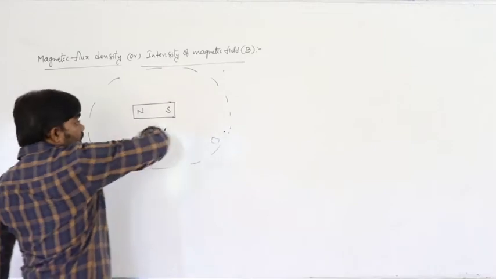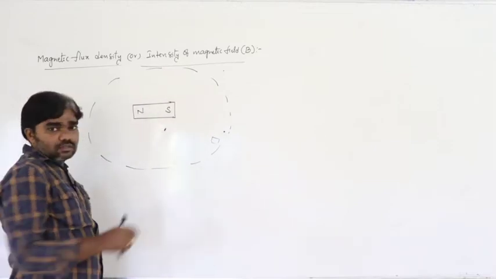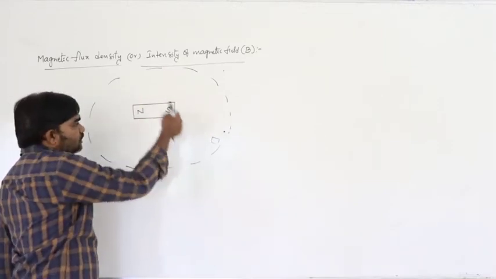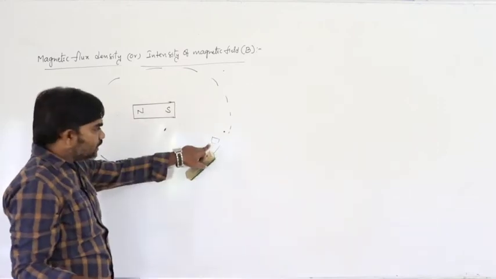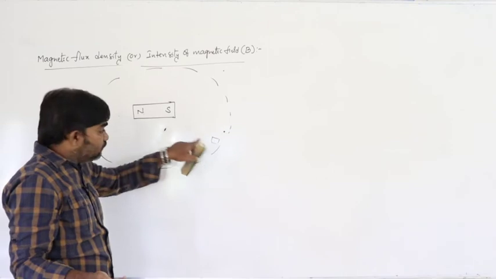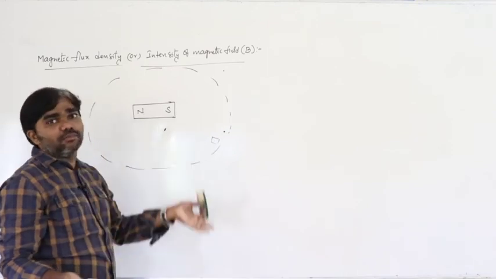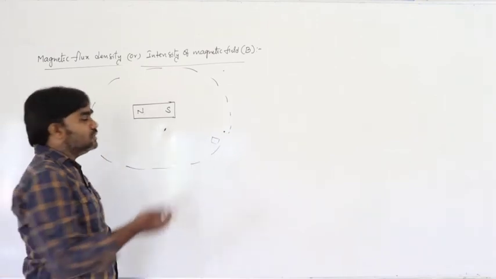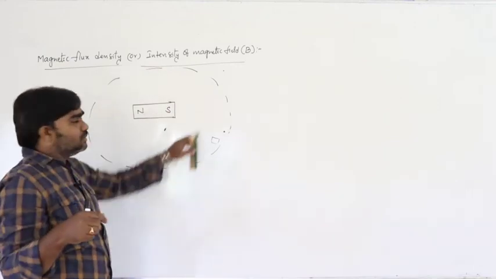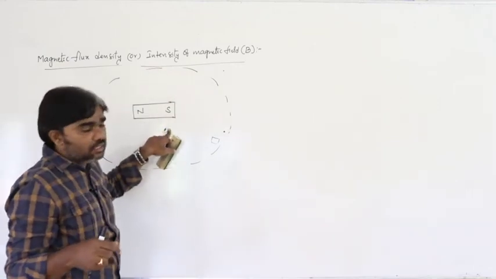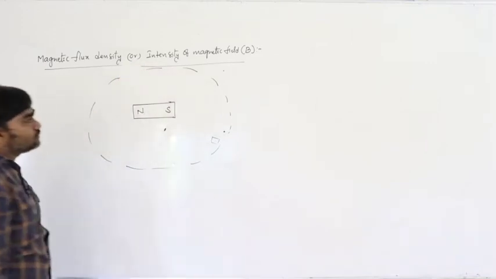If it is iron material, it attracts; if it is another magnet, it may be attraction or repulsion.